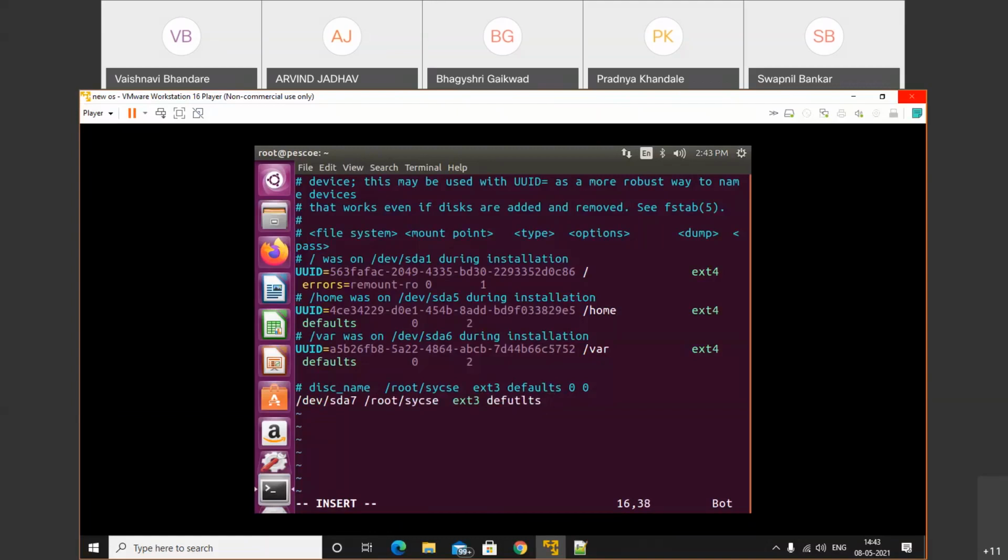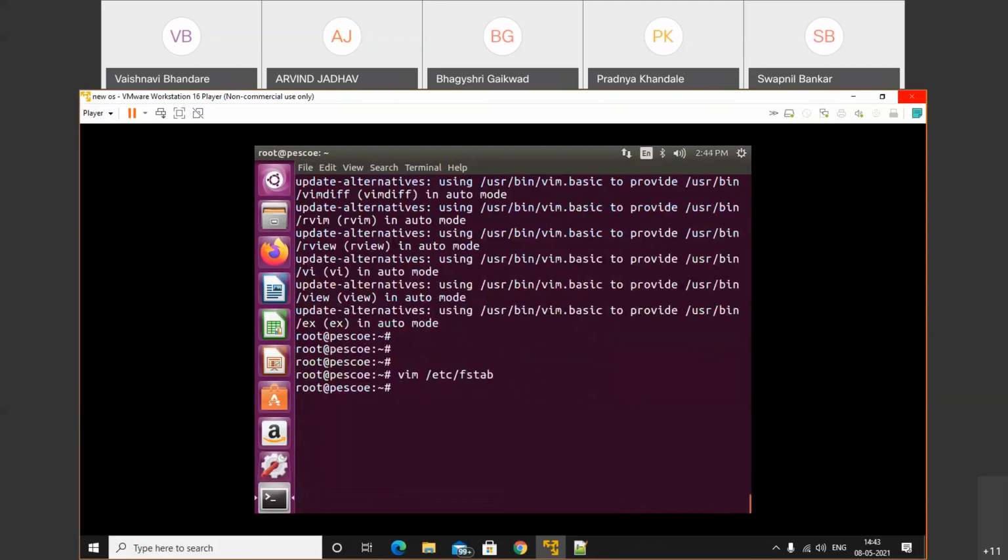Okay. Defaults as it is लिखना है आपको. Spelling mistake. Defaults. After that 0 and 0. After that escape button, write that operation. Write quit. Successfully written. Okay.